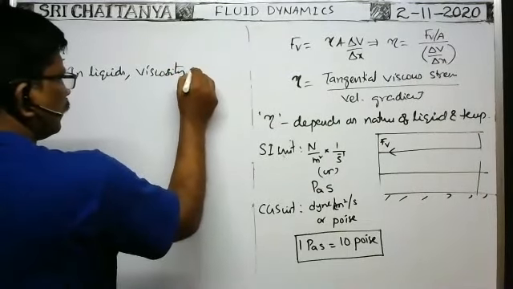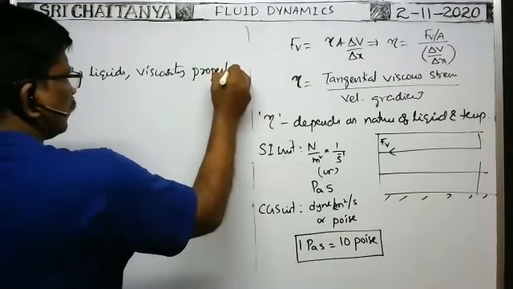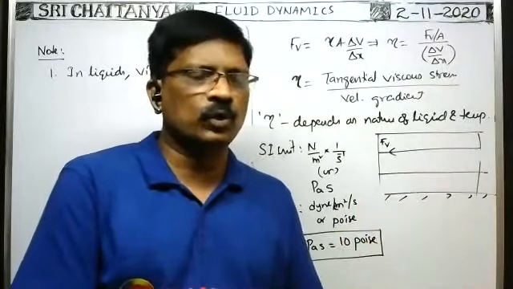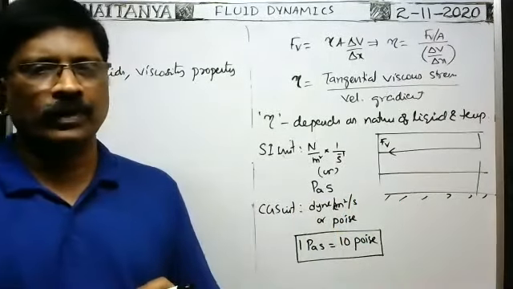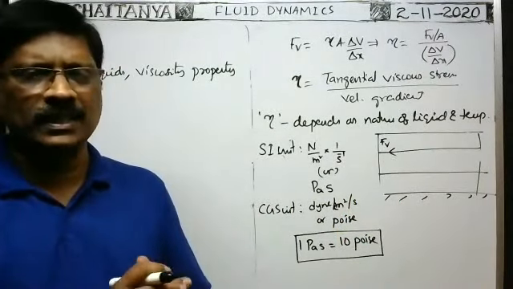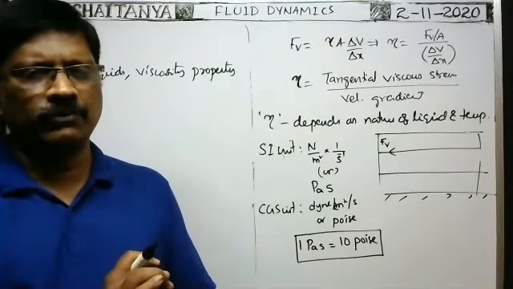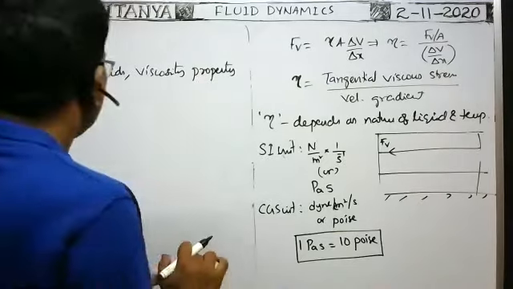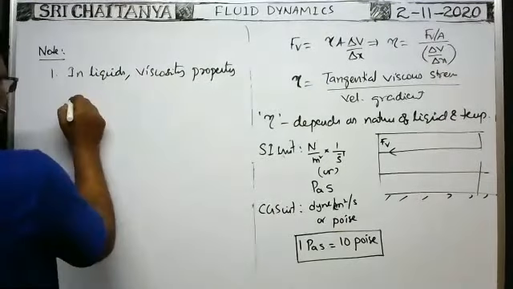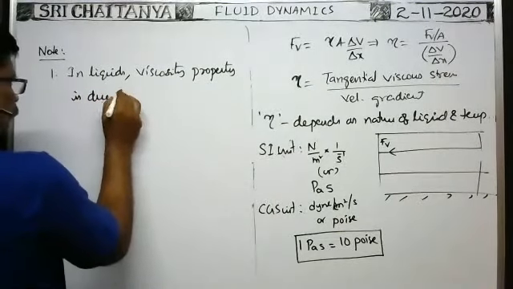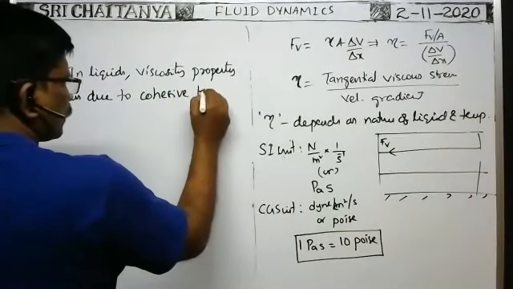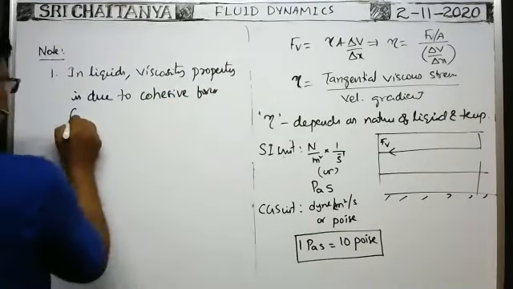How does the viscosity property exist in the case of liquids? Because of cohesive forces. So in liquids, the viscosity property is due to cohesive forces, or attractive forces, because these are attractive forces only.